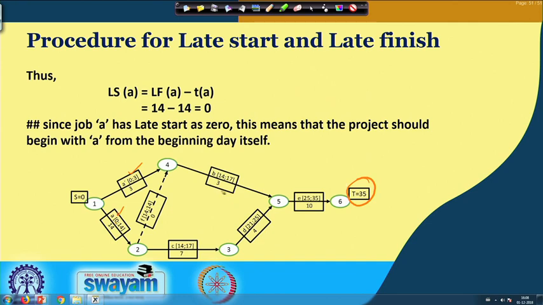But now these are altered and we find this is coming 35, 25 as the early start, early finish.